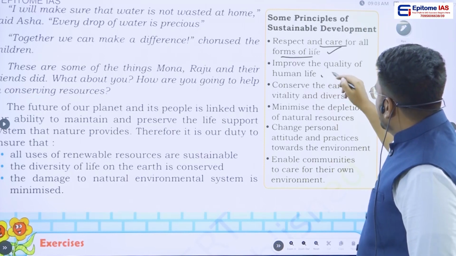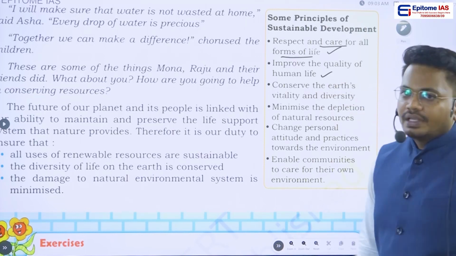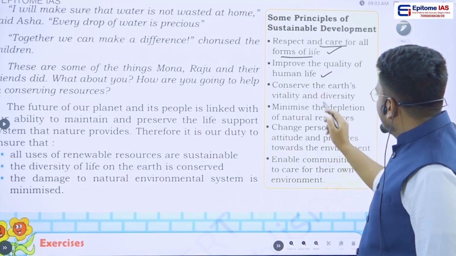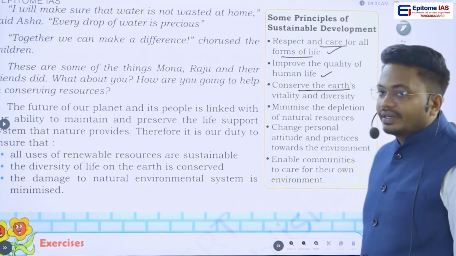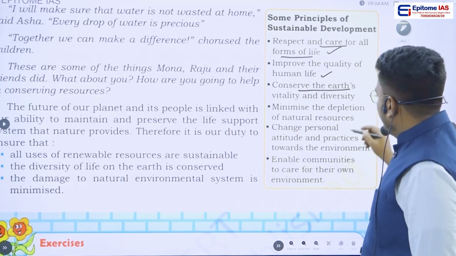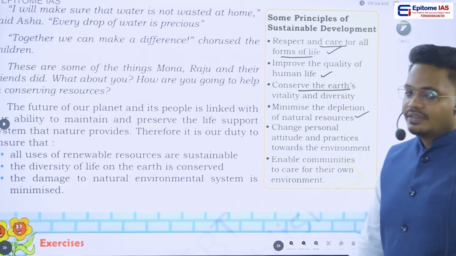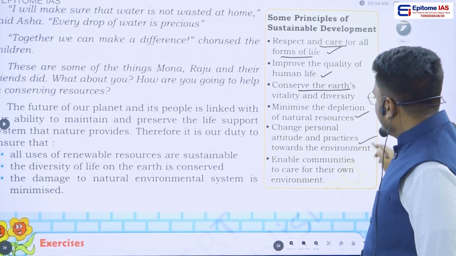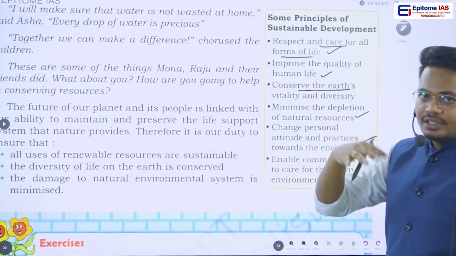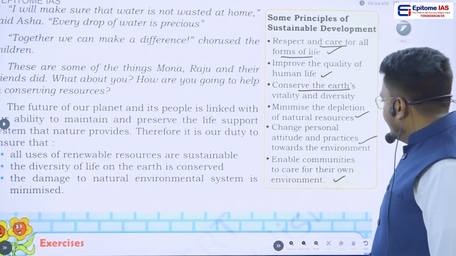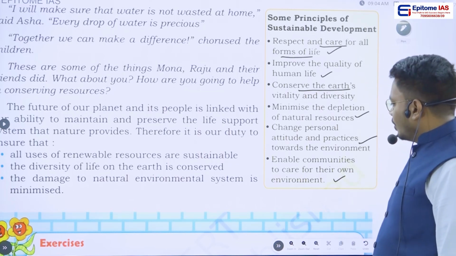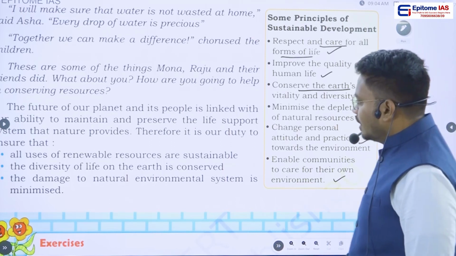And the second principle is, we have to focus on improving the quality of human life. The third principle is conservation of the earth's diversity. The fourth principle is, we have to minimize the depletion of natural resources. The fifth principle is, we have to change personal attitude and practices towards the environment. And the sixth principle is, we have to focus on enabling the communities to care for their own environment.